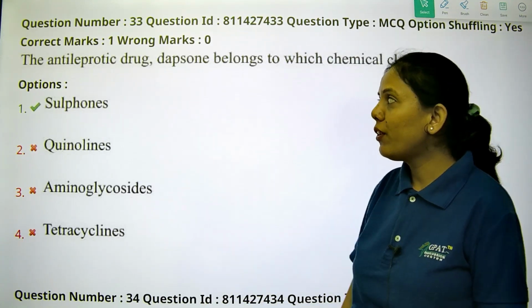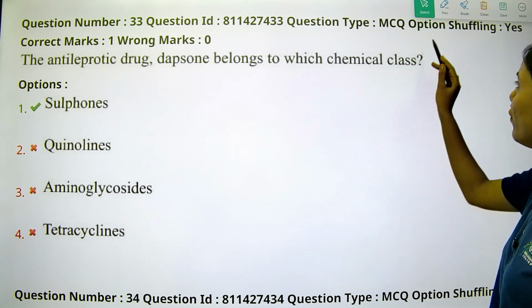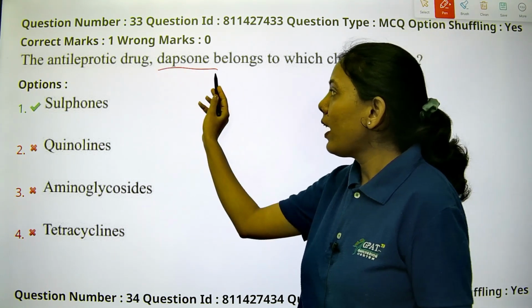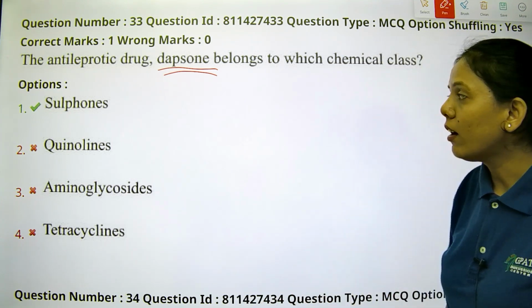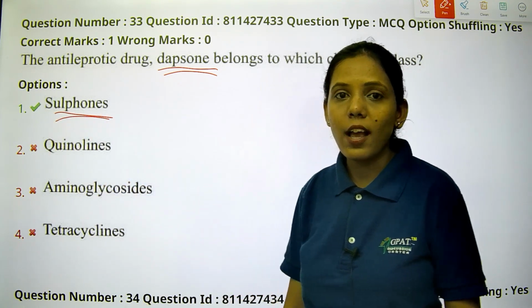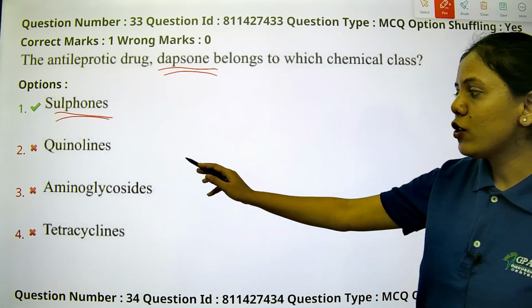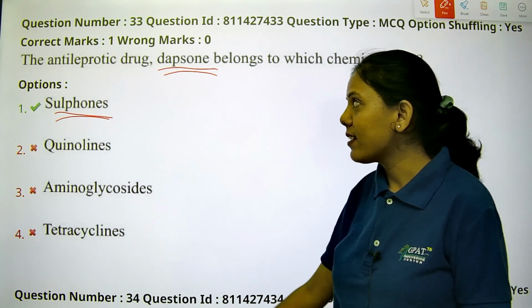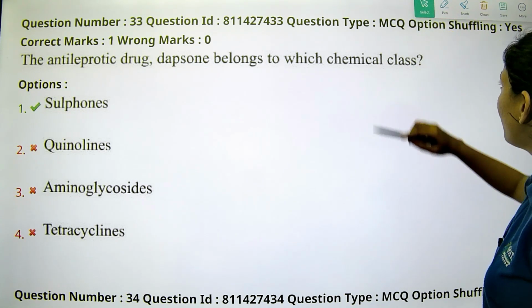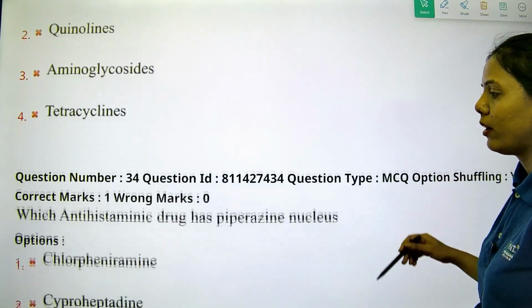The anti-leprotic drug dapsone belongs to which chemical class? Okay, so dapsone acts as an anti-leprotic drug and it belongs to the class of sulfones. So quinoline is not there, aminoglycoside or tetracycline, these are antibacterials. It belongs to the category of sulfones. Okay, so that is anti-leprotic.